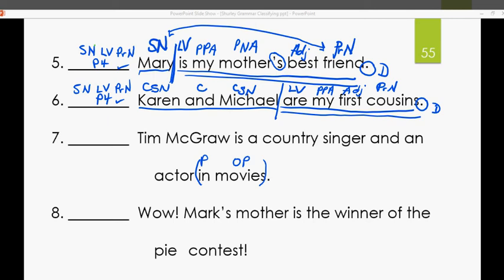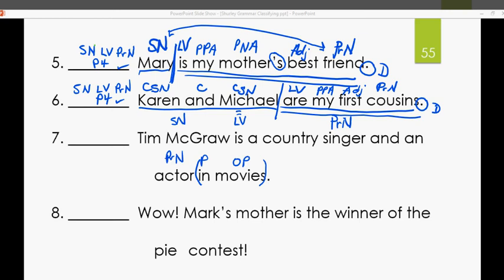Who is a country singer and actor? Tim McGraw. Subject noun. What is being said about Tim McGraw? Tim McGraw is. Linking verb. Is what or is whom? Well, is a singer and an actor. Now, are the singer and actor the same as Tim McGraw? Is like an equal sign? A little equal sign there? Tim McGraw equals a singer and an actor, right? Same thing. So that means singer is a predicate noun. An actor is a predicate noun.